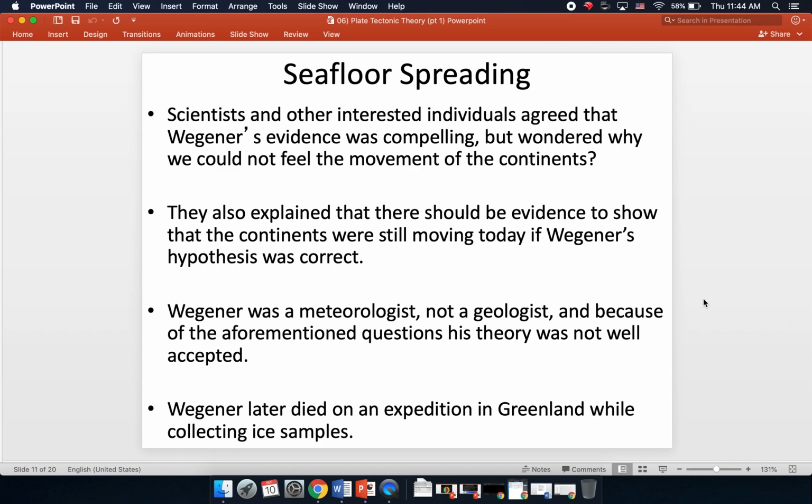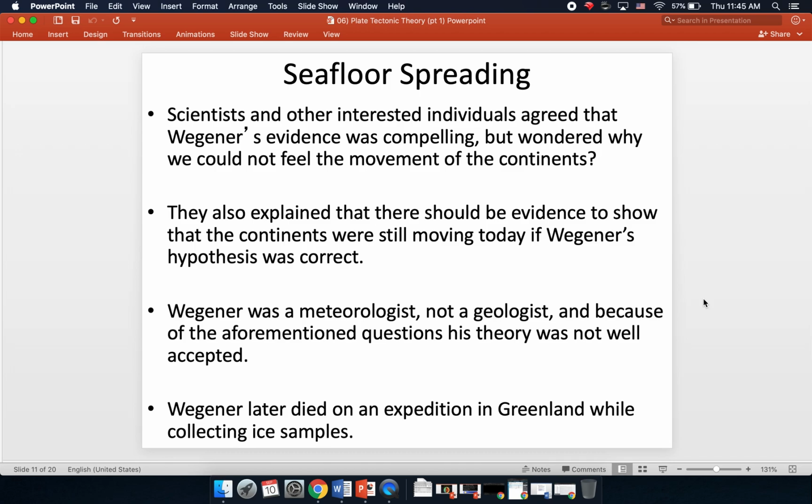Wegener was studying meteorology and climate in Greenland, which, if you know anything about Greenland, is a very snowy, glacier-covered country. Or I should say landmass. It's not its own country. It's actually owned by the country of Denmark. Anyways, Wegener was there. He's studying climate, and he dies there.